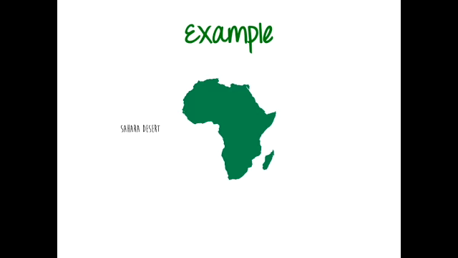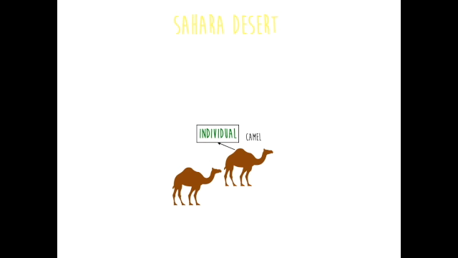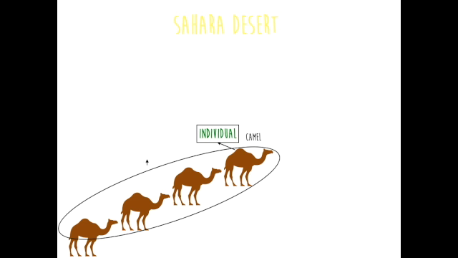For example, the Sahara Desert is located in the north of Africa. In the Sahara Desert, we're going to use as an example the dromedary camel. One camel is an individual. Usually in the desert, there is more than one camel. The group of camels is called a population.